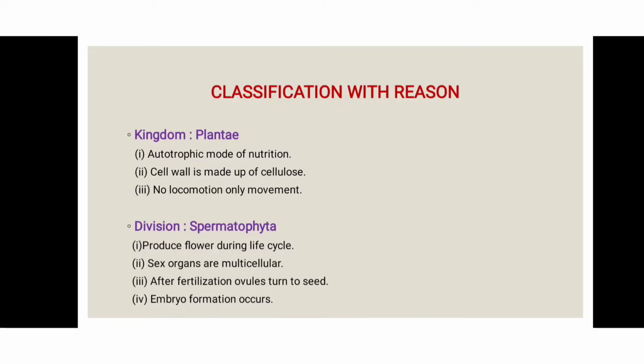Then the division Spermatophyta produces a flower during the life cycle. It means in the plant's life cycle, the flower develops. Then the sex organs are multicellular, meaning they are made up of more than one cell. After fertilization, the ovule turns to seed and embryo formation occurs. It means after fertilization of the plant, the ovules form seeds, and also the embryo is formed.